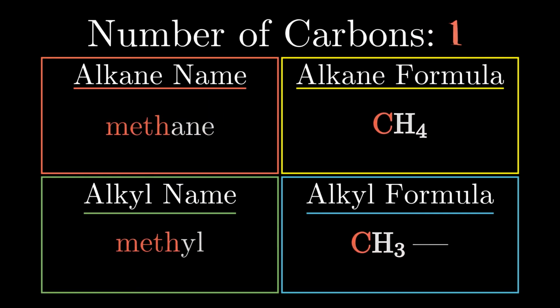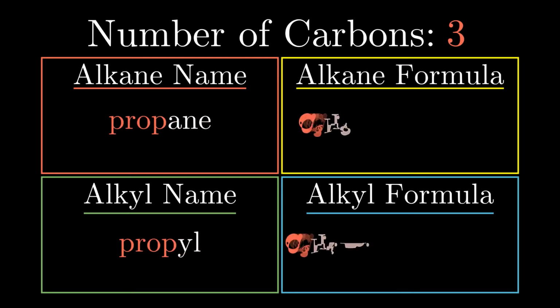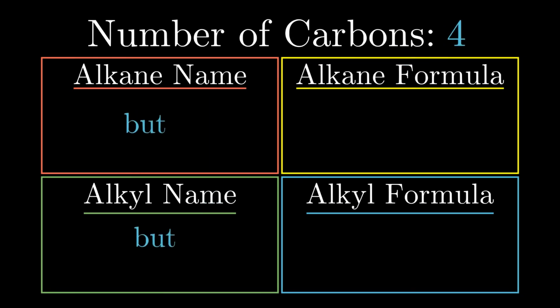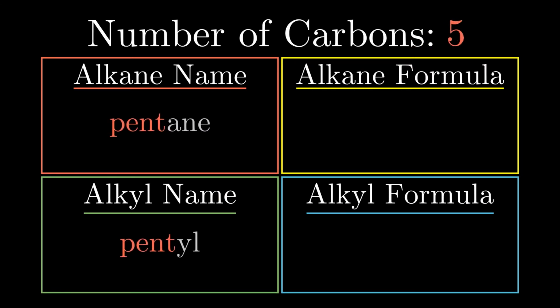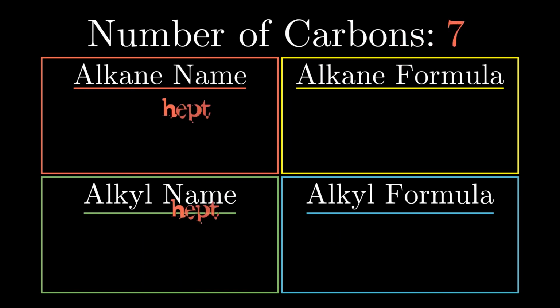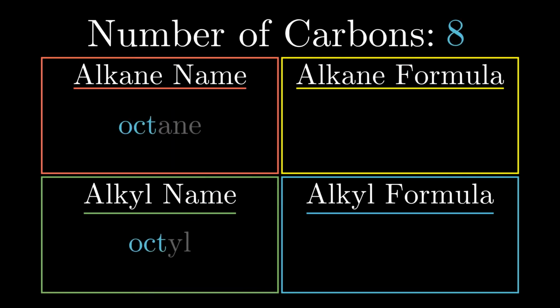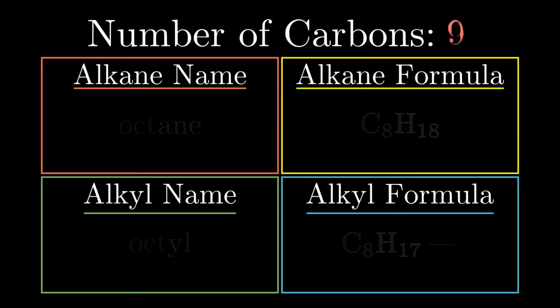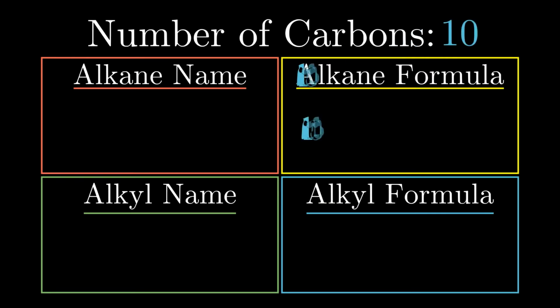Alkanes are named based on the number of carbons they contain. Cycloalkanes, coming in part 2, and alkyl substituents have the same number of carbons but fewer hydrogens. The names of the first 4, meth, eth, prop, and but, do not seem to line up with the number of carbons, but after that, the prefixes used to note the number of carbons should be familiar to you. They are the same you learn in geometry for naming polygons or in general chemistry for naming binary molecular compounds. For simplicity, these examples will end after 10 carbons, but it does extend beyond that. I recommend familiarizing yourself with these prefixes because you're about to use them a lot.